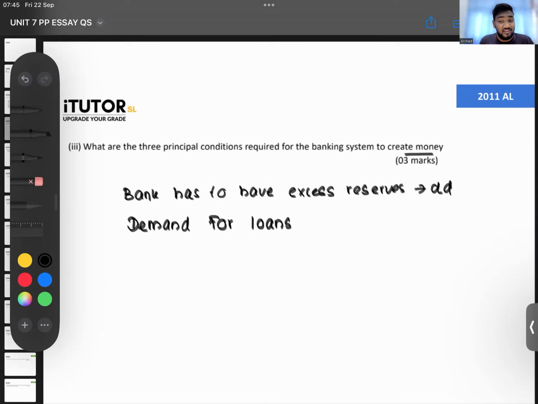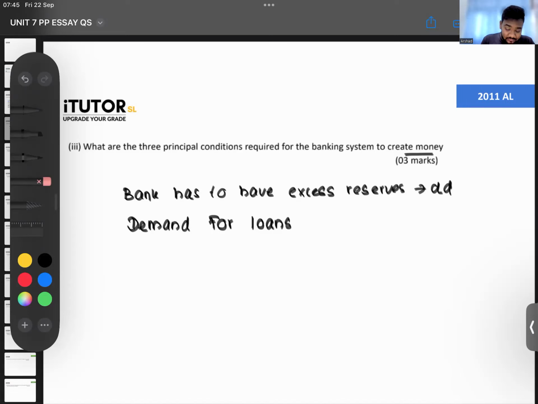Then for credit creation to happen, what else? There needs to be a demand for loans. The banks need to have excess reserves with them. They have to have money with them. Please don't misunderstand the first point as saying that the banks have to maintain excess reserves. That's not what I'm saying. I'm saying that the banks need to have money. Otherwise, they can't give out loans. If the banks don't have money, what is there to give?